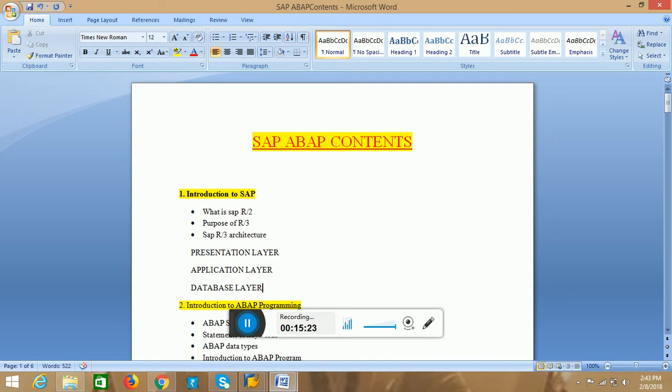That means it is a three-tier client-server architecture.